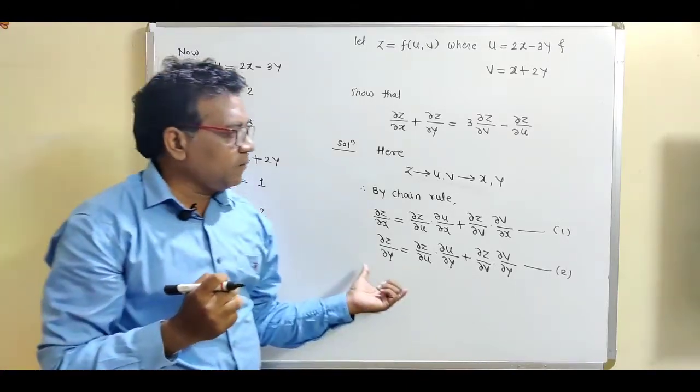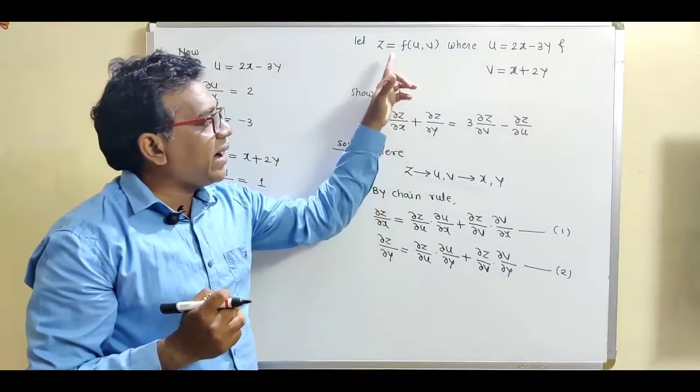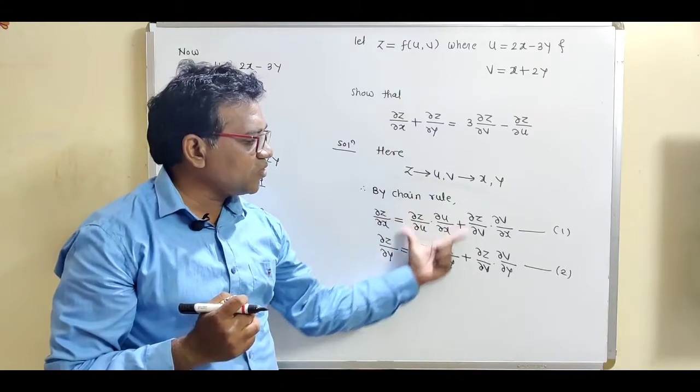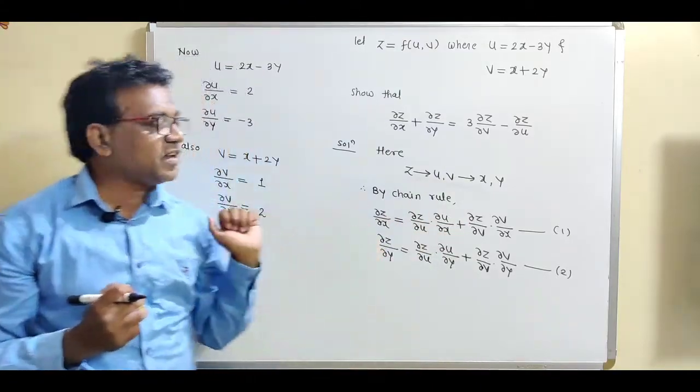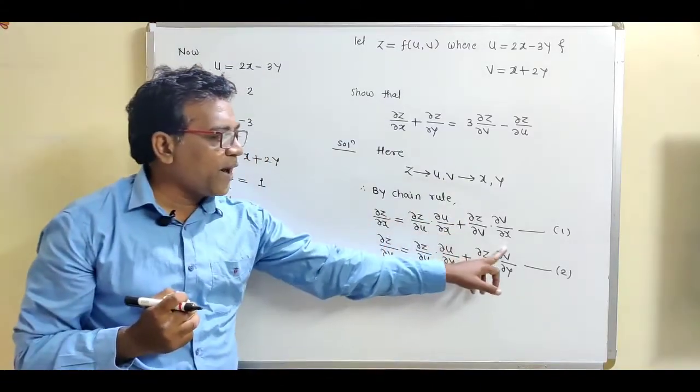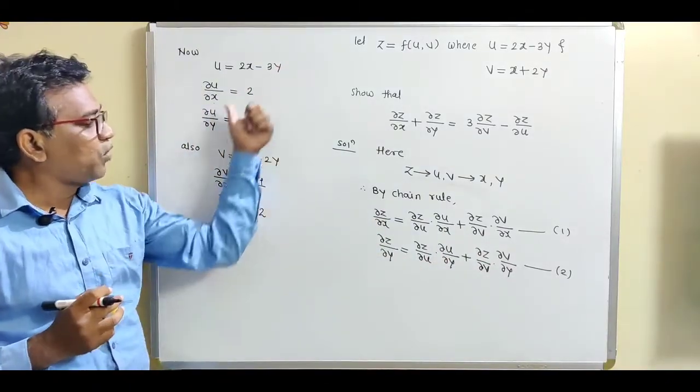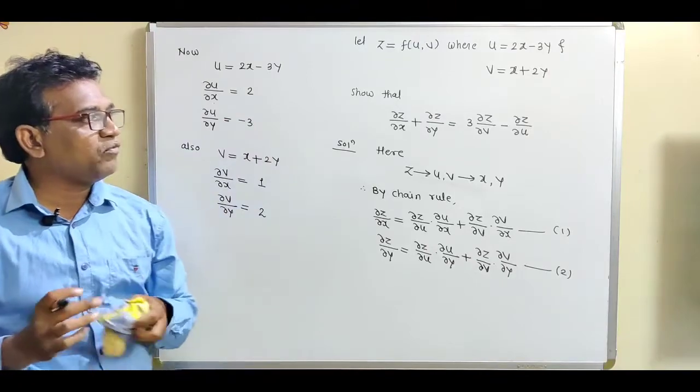So see what is the first step. First of all, identify the given chain from our example and write the corresponding chain rule. What is the next step? Find these four partial derivatives by using u and v. Now what is the next step? Put all these values in equations number 1 and 2.